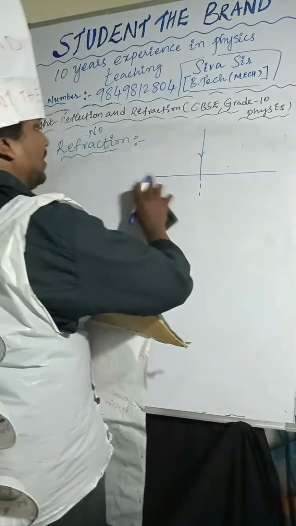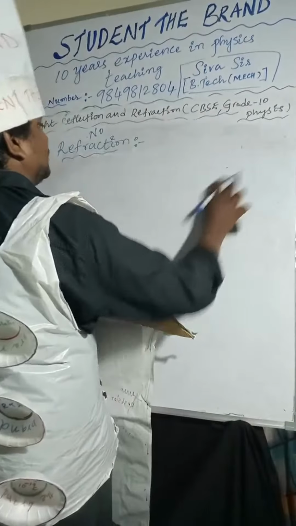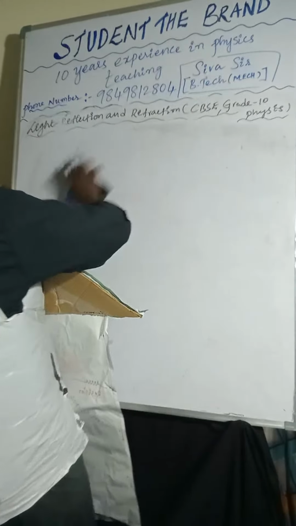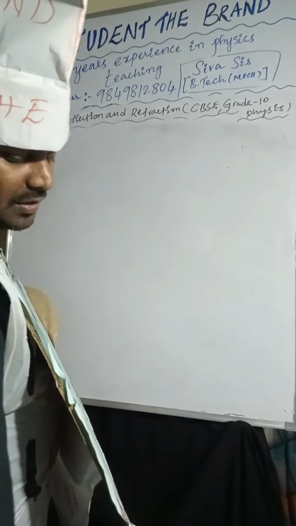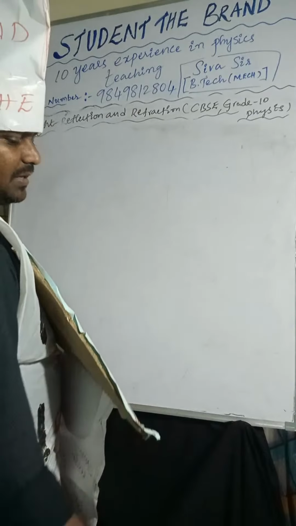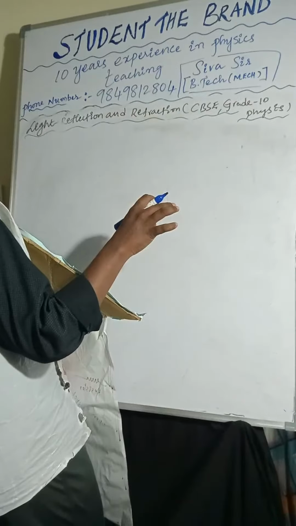And second, if the refractive index of the two media is the same, then also no refraction takes place. So that is for no refraction.